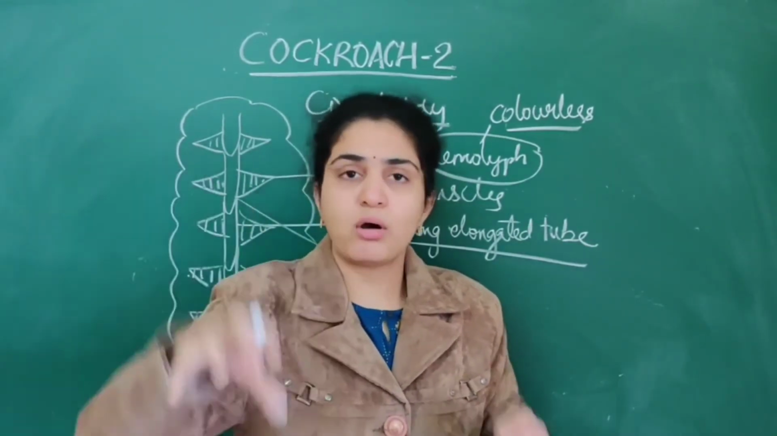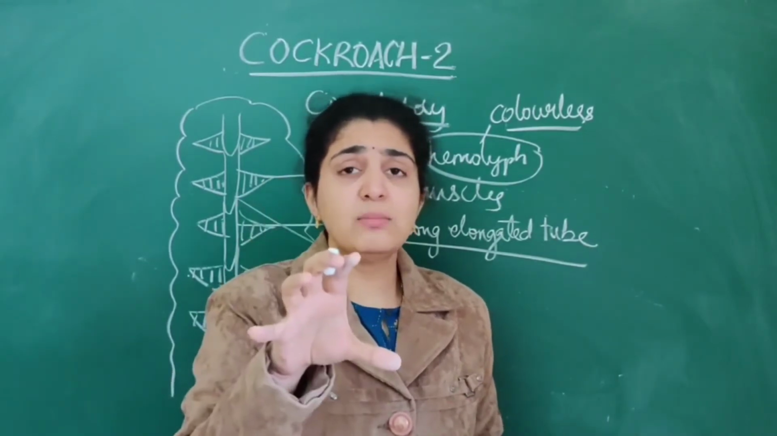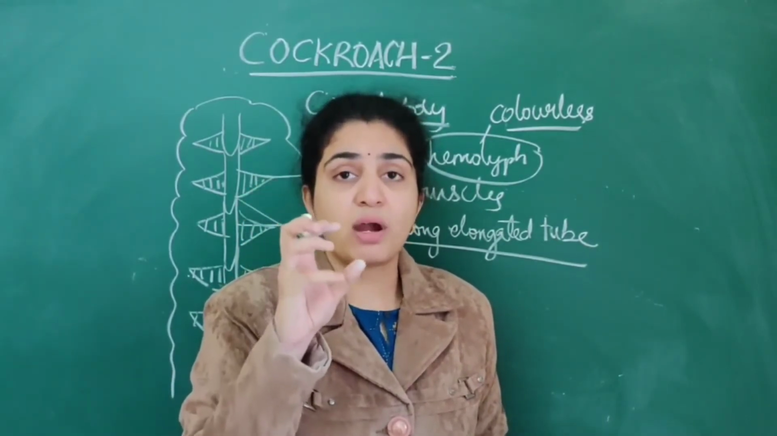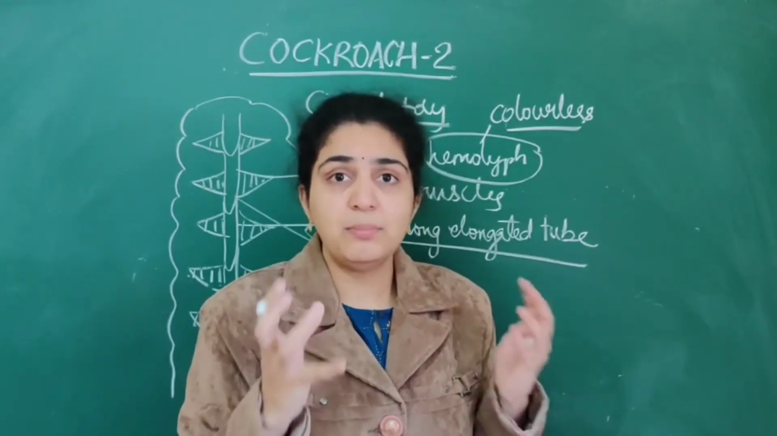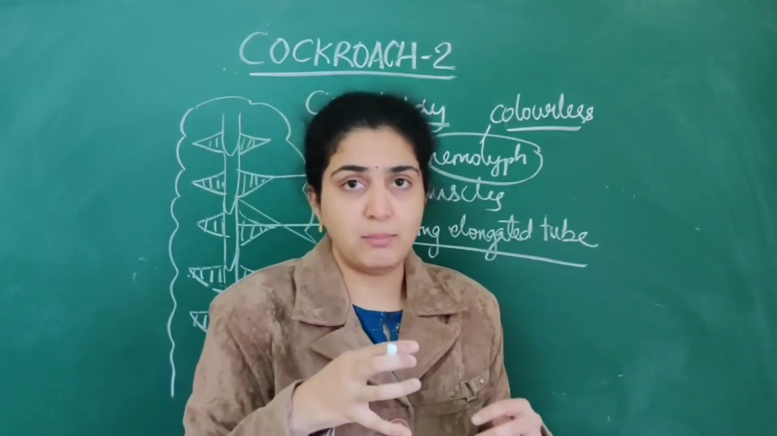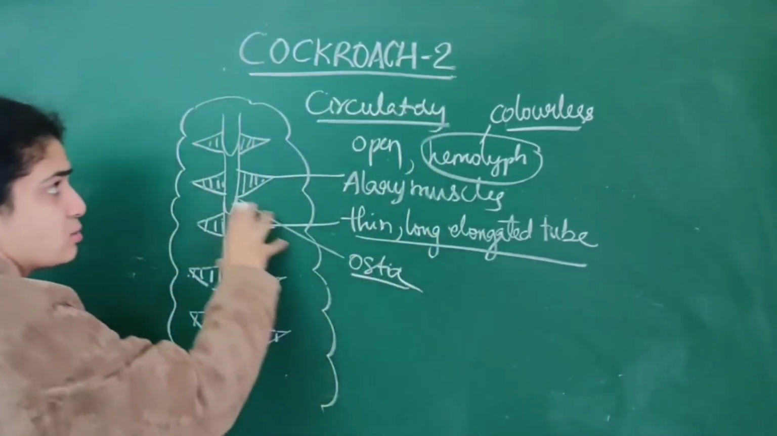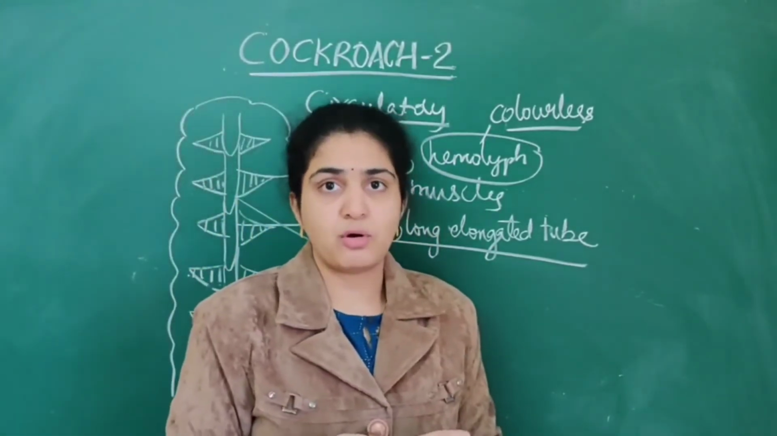Means all the organs are distributed in the hemolymph. This hemolymph is a colorless, white structure. It is colorless, not deep red in color. Like that, this hemolymph plays a very important role. So this is mainly about the circulatory system of the cockroach.